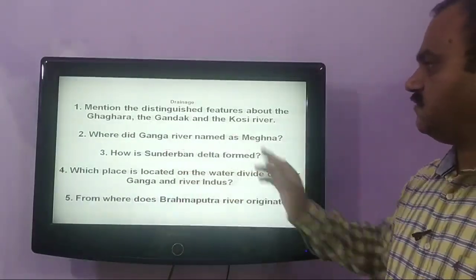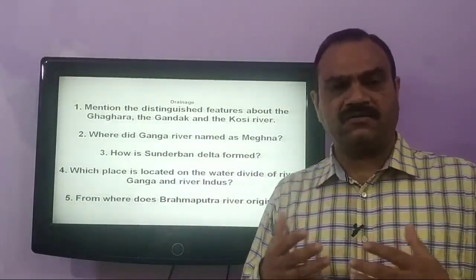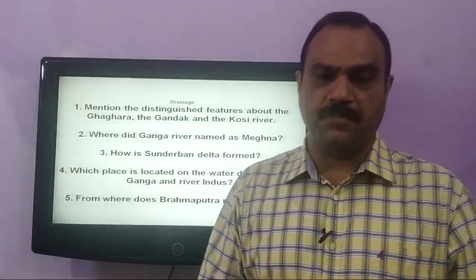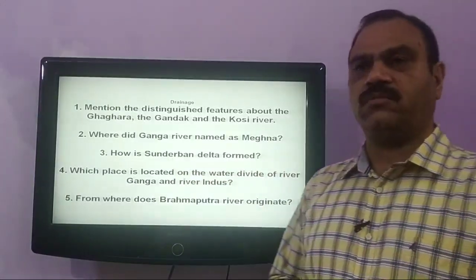Our next question is, where is the Ganga river named Meghna? When the river Ganga is joined by the Brahmaputra, it is given the name Meghna. Next question is, how is the Sundarban Delta formed?